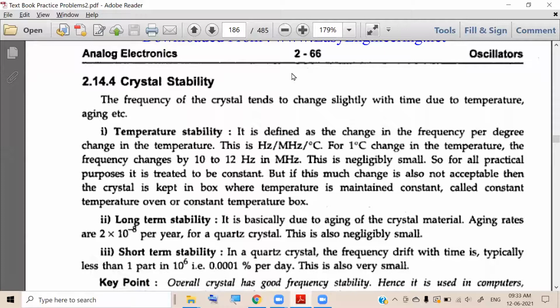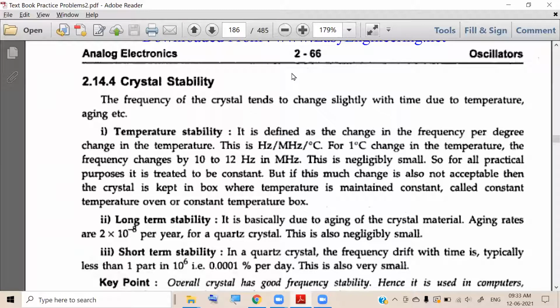In the last class we discussed crystals. Now we are going to discuss crystal stability. What happens here is that, due to change in temperature, the frequency of the crystal,